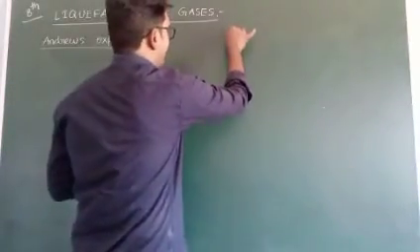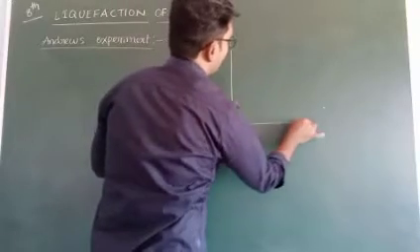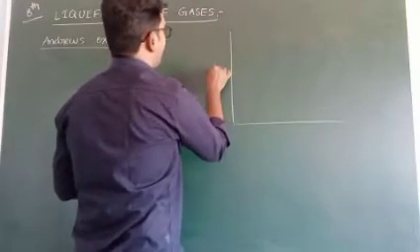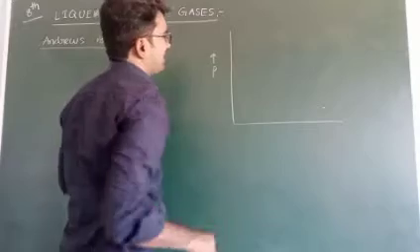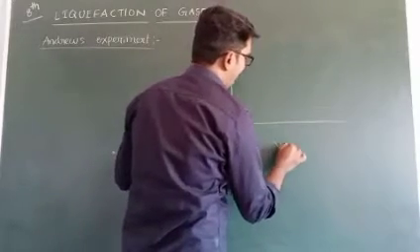The graph is drawn between pressure and volume.